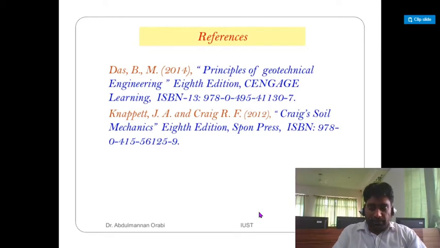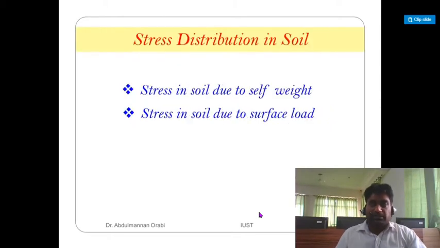And in Unit 2, we have covered bearing capacity of soil also. In bearing capacity of soil, we have gone through the simple definitions of net bearing pressure, gross bearing pressure, and all those things. After that, we have covered shear failure criteria: general shear failure, local shear failure, and punching shear failure.